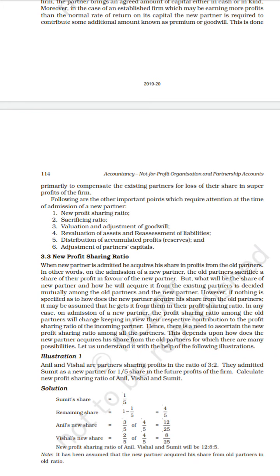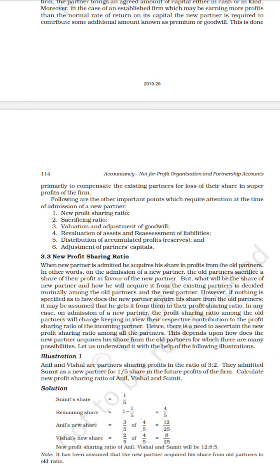How will we acquire from the existing partner? Is it decided mutually among the old partners? So how they are sacrificing the share of profit to the new partner is mutually decided by the old partners only. Okay, so hence there is a need to ascertain the new profit.